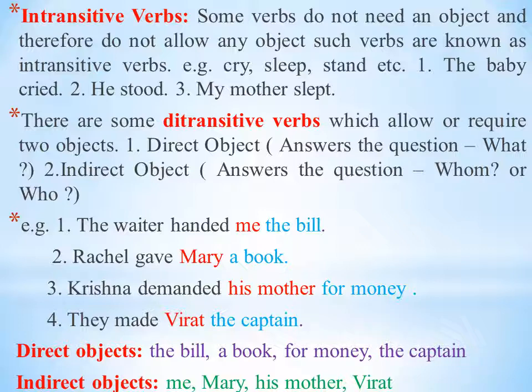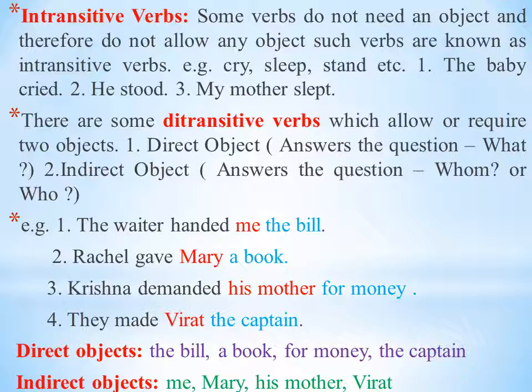Indirect is not required, but in some sentences both are used. Such verbs are called ditransitive verbs. Means they have two objects, direct and indirect. The waiter handed me the bill.